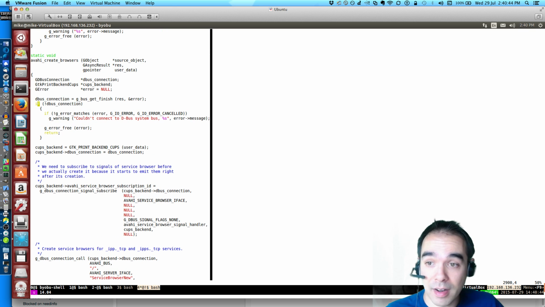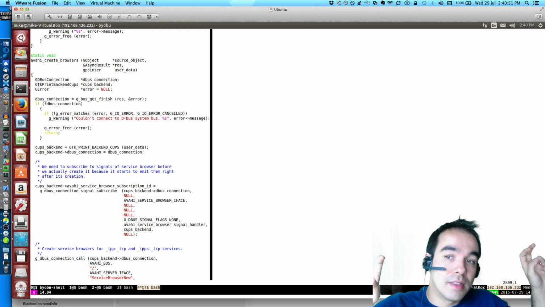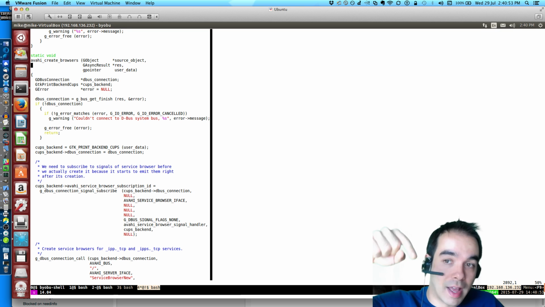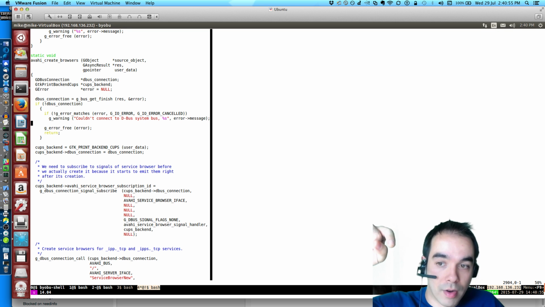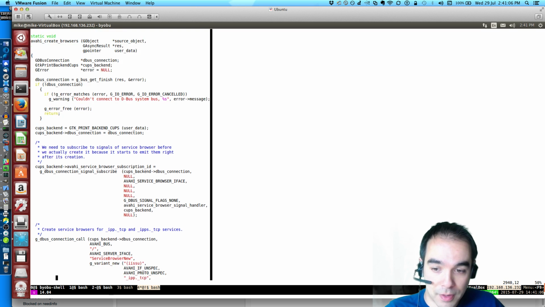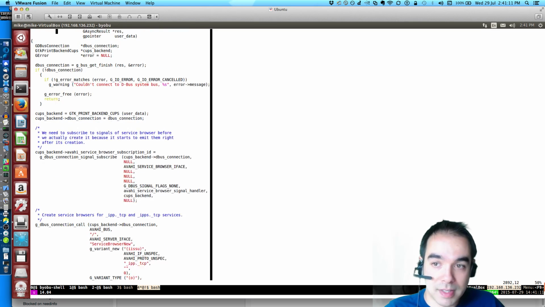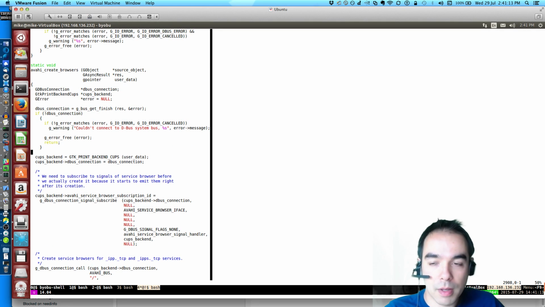But if the dbus connection has been canceled, then we don't get a chance to do Avahi create browsers. We don't actually error out, because in the event that it's been canceled, we silently just return here, because I guess that's an okay condition. And we never do this stuff, which is what hooks us up for hearing about the capabilities of a browser. And I shouldn't have said browser. The capabilities of a printer.